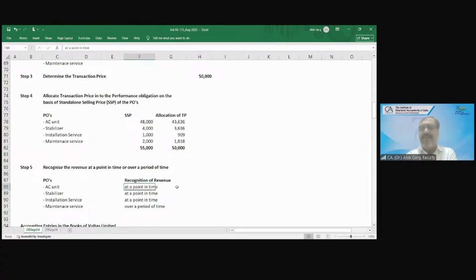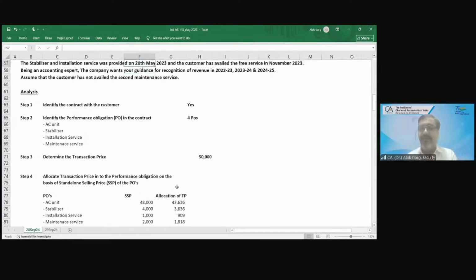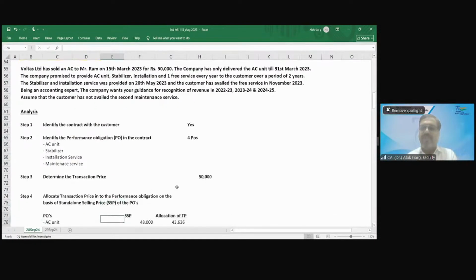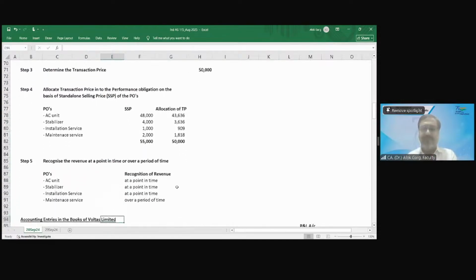Okay. So now, have you understood this 5-step model? Have you understood what this standard talks about, the 5 steps? Was this a helicopter view? Did you find this helicopter view useful or not?